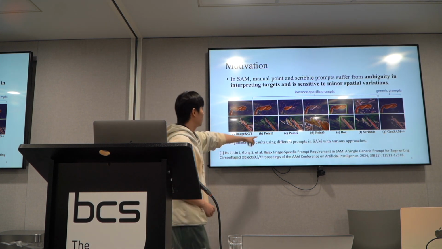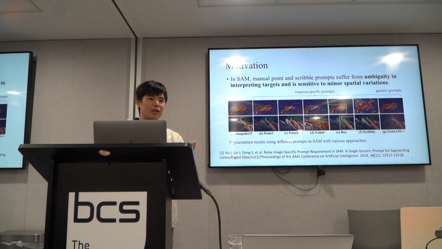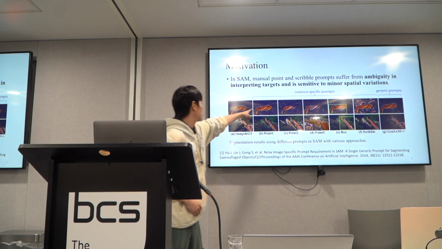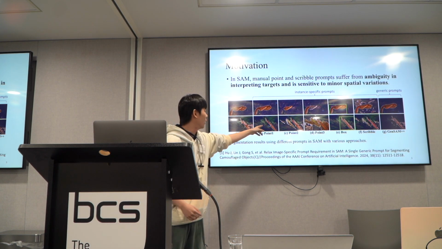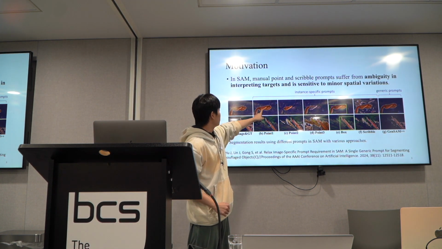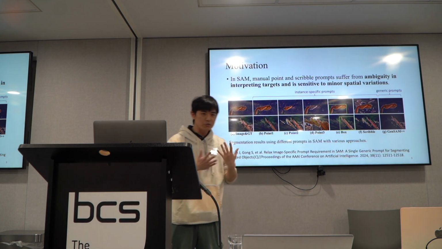The first thing is that we utilize instance-specific prompts to check whether SAM, when given a point, scribble, or bounding box from the ground truth, can understand it. In these three pictures, the red part is the positive point and the blue part is the negative prompt. You can see the red part, the positive prompt, can be slightly different, but the segmentation result can be hugely different.